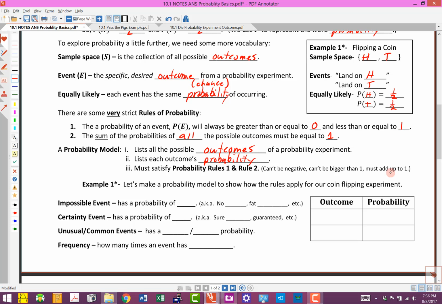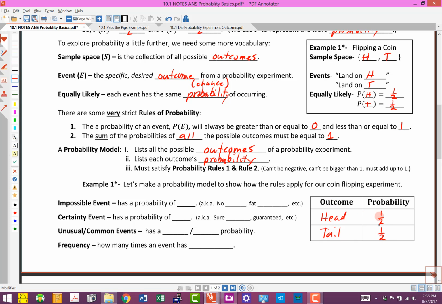So what we're going to do here is we're going to make a probability model to show how these rules apply for our coin flipping experiment. So here's what we want to do. We want to list all the possible outcomes. So we're going to list head and tails. Okay, so head and tail, those are the two outcomes. The probability of head is 1/2, the probability of tail is 1/2. And then let's check. Have we listed all the outcomes?